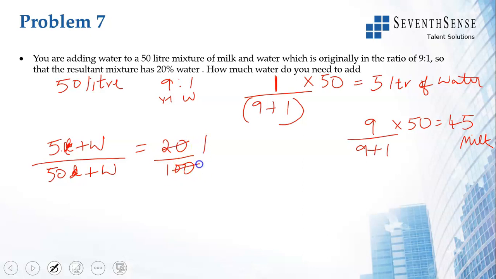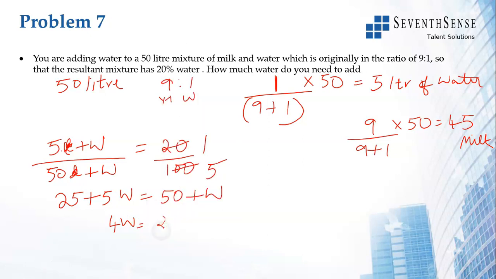So cross-multiplying, this is 25 plus 5W equals 50 plus W, so 4W is equal to 25, W is 6.25 liters. When 6.25 liters of water is added, the resultant mixture becomes 20% water. Initially it is 10% water. When you add 6.25 liters of water, the entire mixture becomes 20% water.